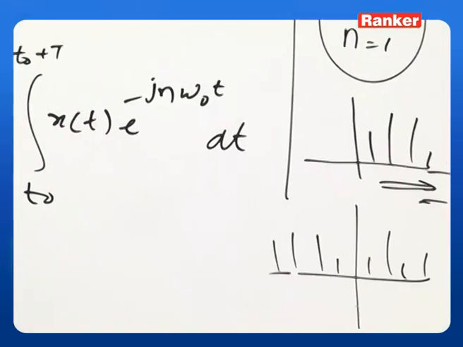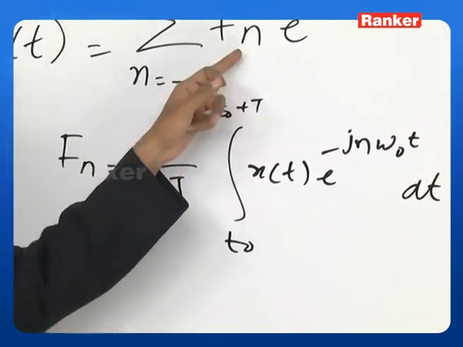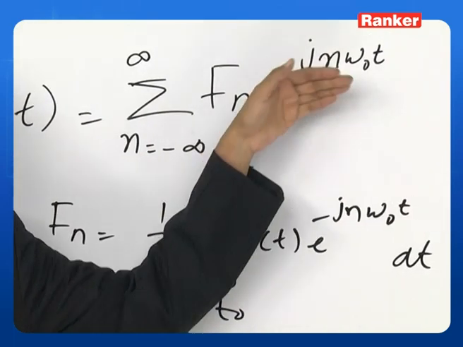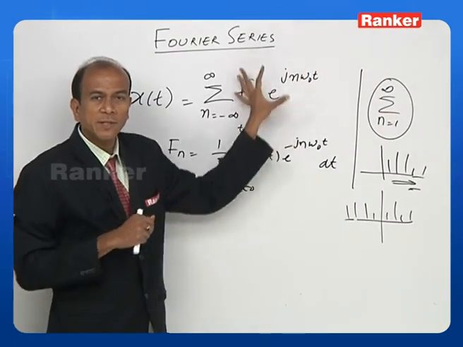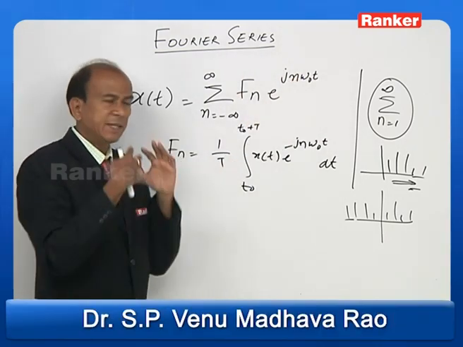Now let me just read the formula. It is a summation of n is equal to minus infinity to plus infinity. There is a coefficient again Fn, and then it is an exponential, e to the power of jn omega naught t. That's why it's called a complex exponential series. Here we express the whole Fourier series in this type of form.